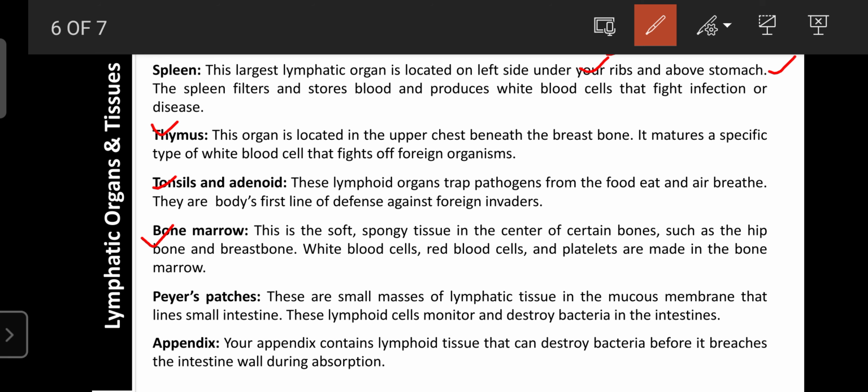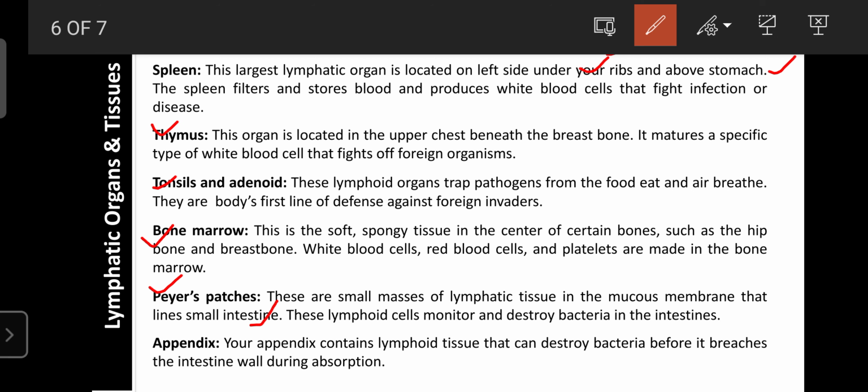Then Peyer's patches. These are present in the lining of the mucous membranes of the small intestine. These Peyer's patches play an important role in destroying microorganisms that enter the small intestine, left by the tonsils from the oral cavity.